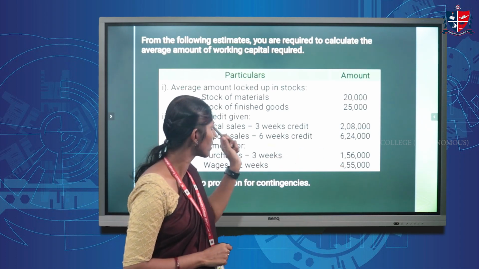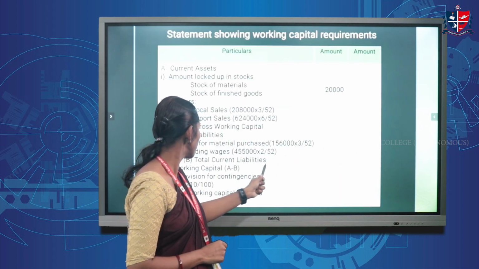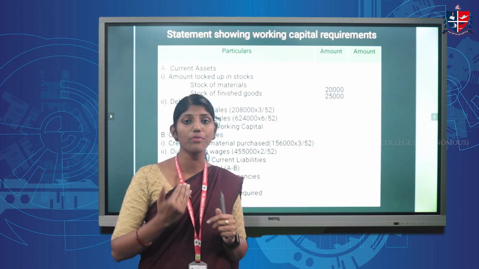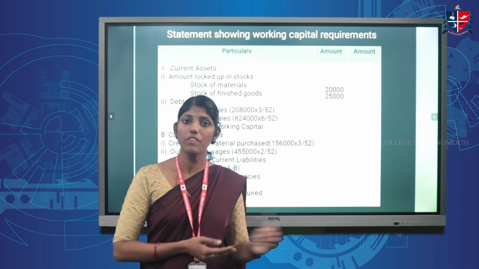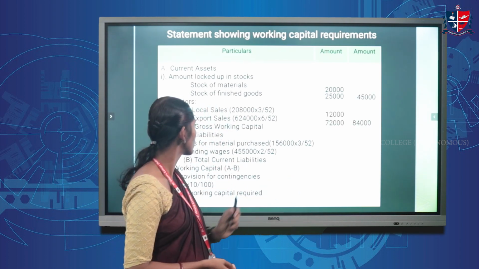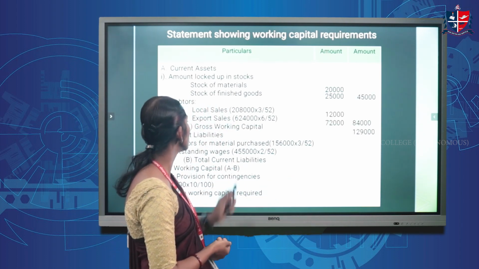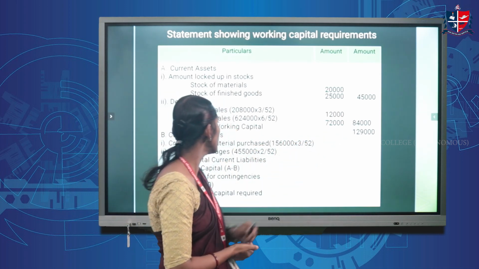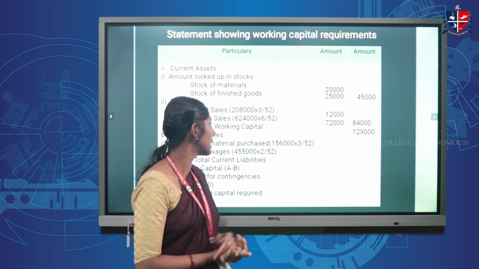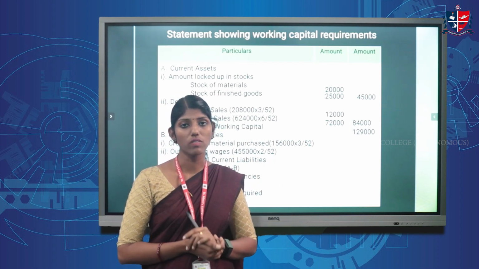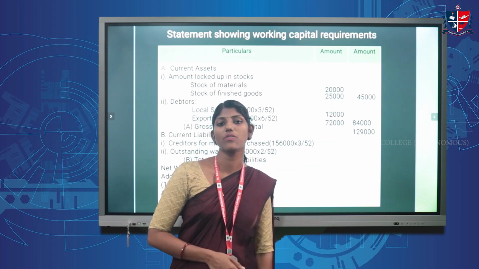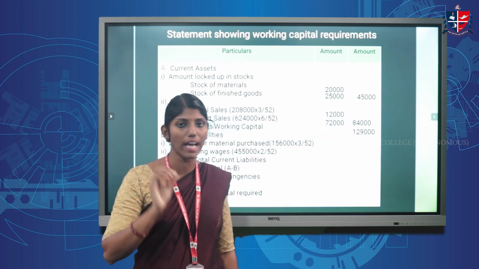So we can calculate the total current assets. Only after computing the total current assets, we can go to the current liability section. So gross working capital is 1,29,000 rupees. 1,29,000 rupees is the gross working capital by adding together 45,000 and 84,000. That is totaling the current assets.